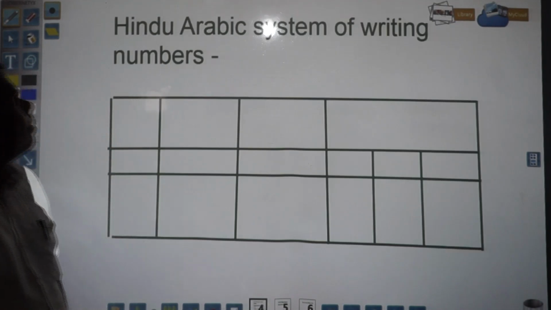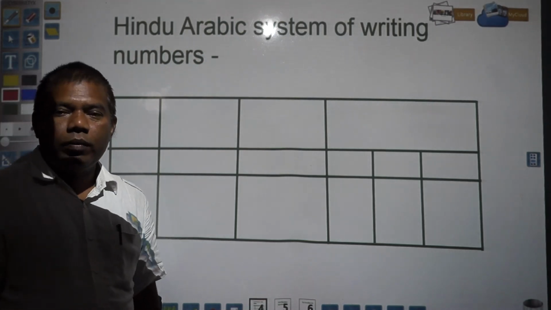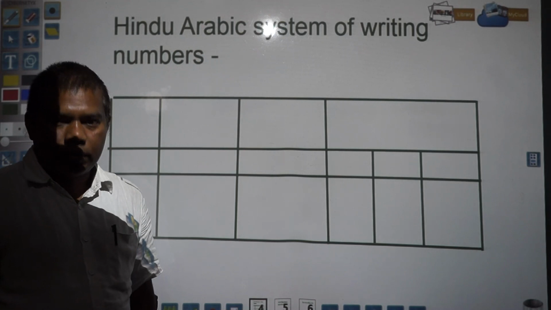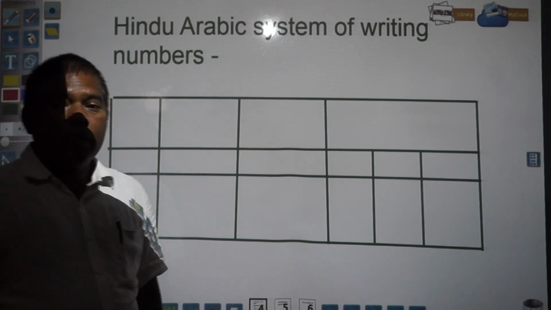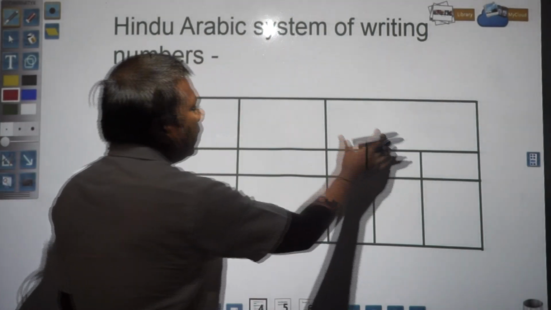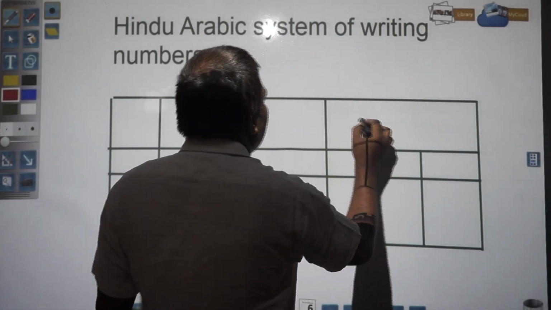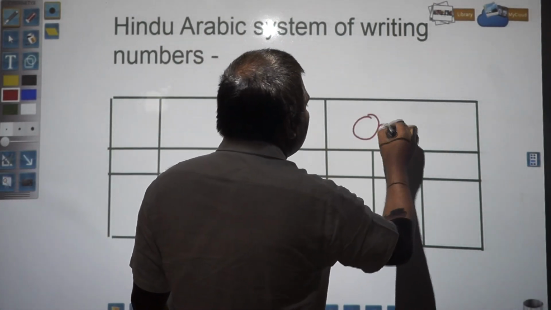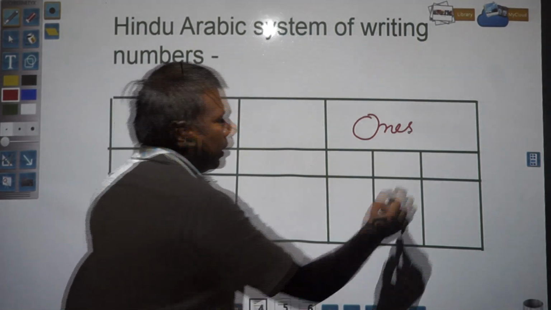Here you see the Hindu-Arabic system of writing numbers. This is also very common. I think you might have learned it before. But again, not just for revision, you have to see thoroughly how we write. Here you see this column I have already made. Here we will write ones, and in ones, this is again subdivided.